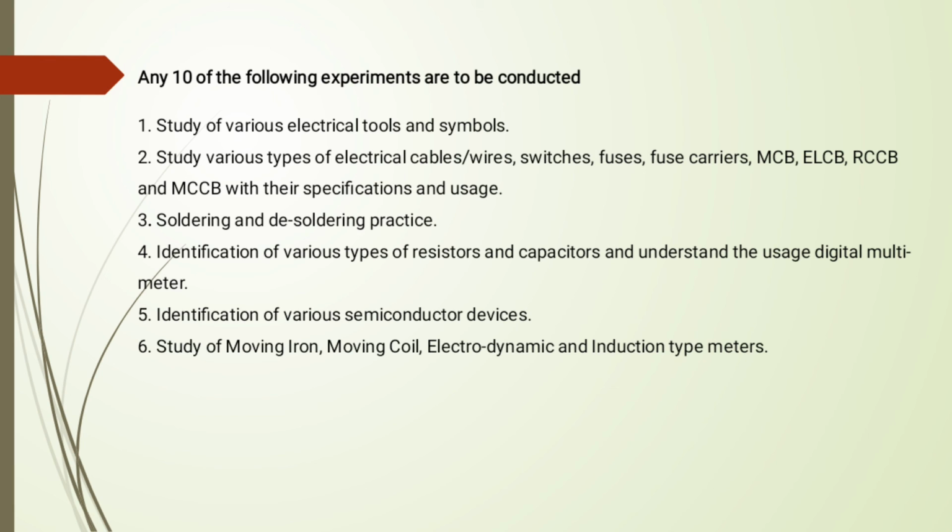First experiment is the study of various electrical tools and symbols. What are the various electrical tools and symbols we have to use? The type of experiment is a study experiment. These are study experiments. The second is also a study experiment. The sixth one is also a study experiment.